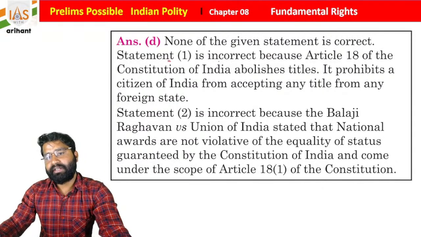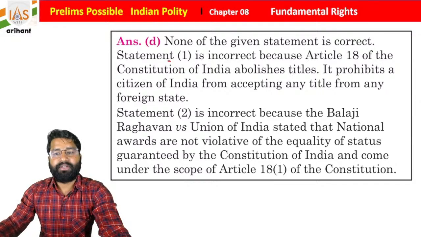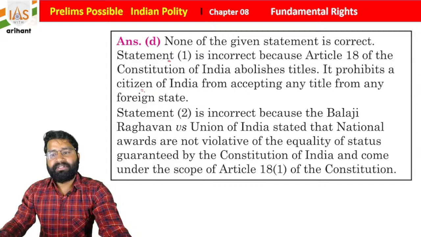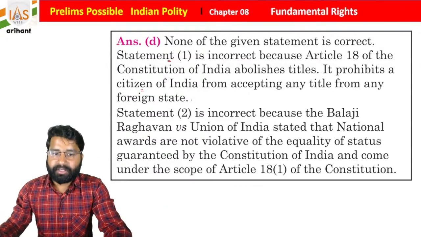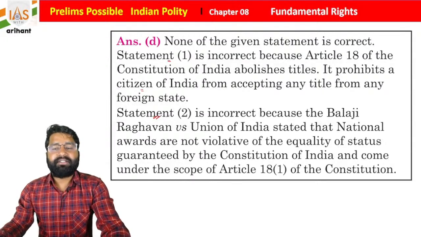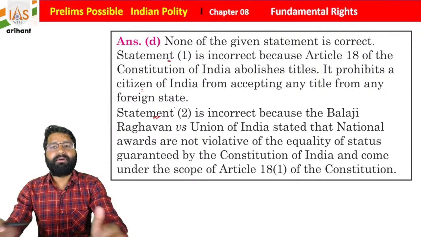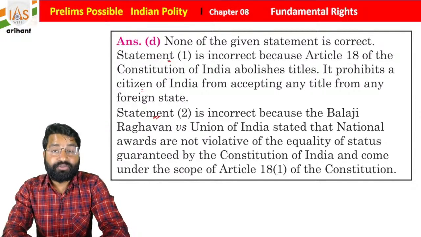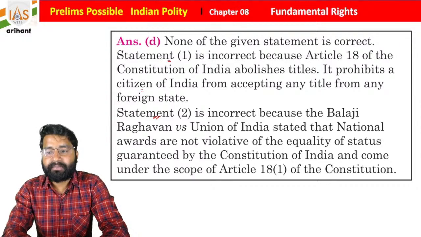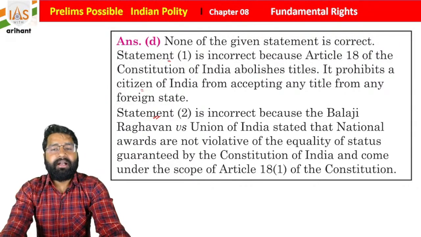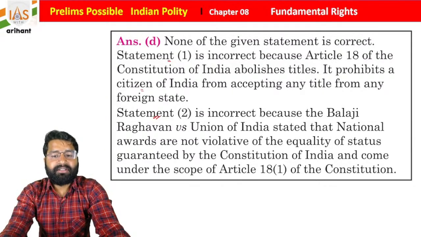Statement 1 is incorrect because Article 18 of the Constitution of India abolishes titles. It prohibits citizens of India from accepting any title from a foreign state. Statement 2 is incorrect because Balaji Raghavan versus Union of India stated that national awards do not violate the equality of status guaranteed under the Constitution of India, and they come under the scope of Article 18 Clause 1 of the Indian Constitution, students.